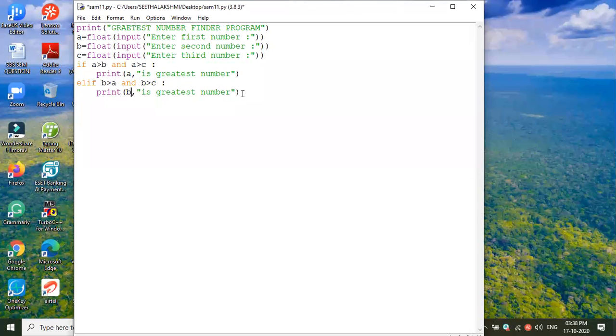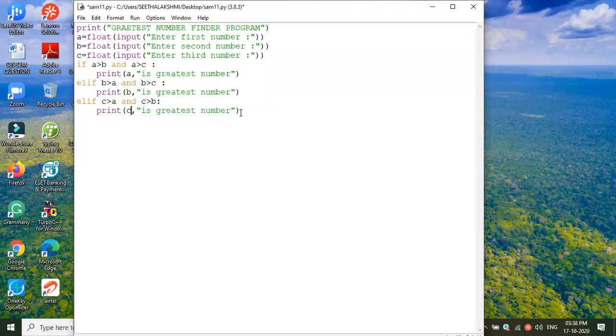Let me type like that. Okay, so now again ELIF. Again we are trying ELIF. If I want C to be greater, it means what? C greater than A, C greater than B. Very good. C greater than A and C greater than B. So if it is true, then we can say C is the greatest number.